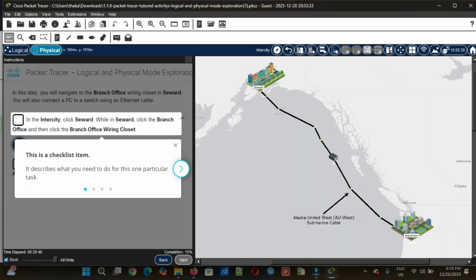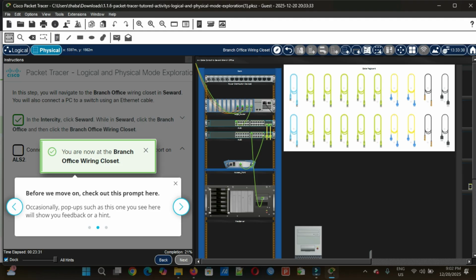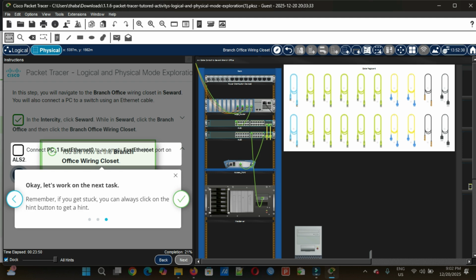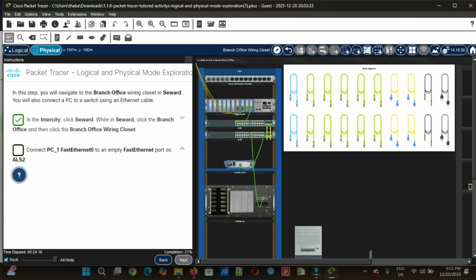I'll click next. It says this is a checklist item. You are now at a branch office wiring closet. Before we can move on, check out this prompt here. Occasionally, pop-ups such as this one will show you feedback or a hint. Okay, let's work on the next task. Remember, if you get stuck, you can always click on the hint button to get a hint.